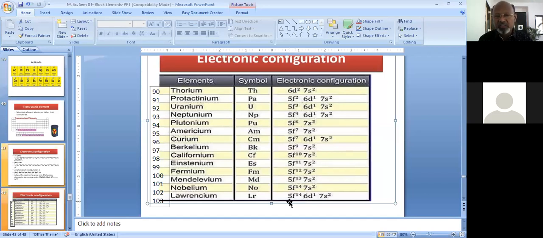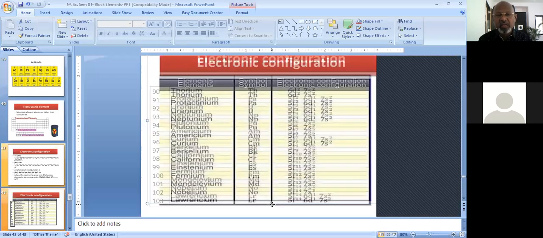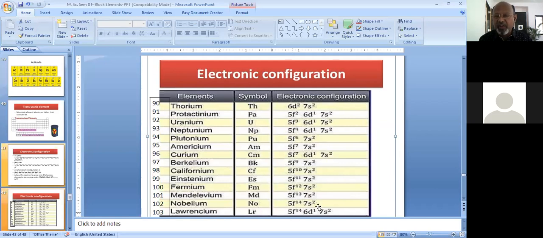So at lawrencium, 103, the incoming electron has no other choice than to enter the 6d orbital. So the electronic configuration of all these elements can be written as: up to neptunium you write 6d1 electron, after which the 6d orbital is empty.